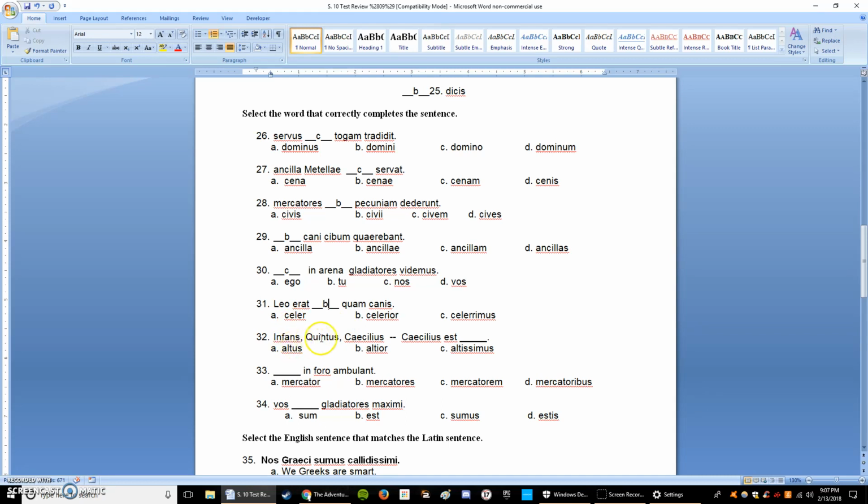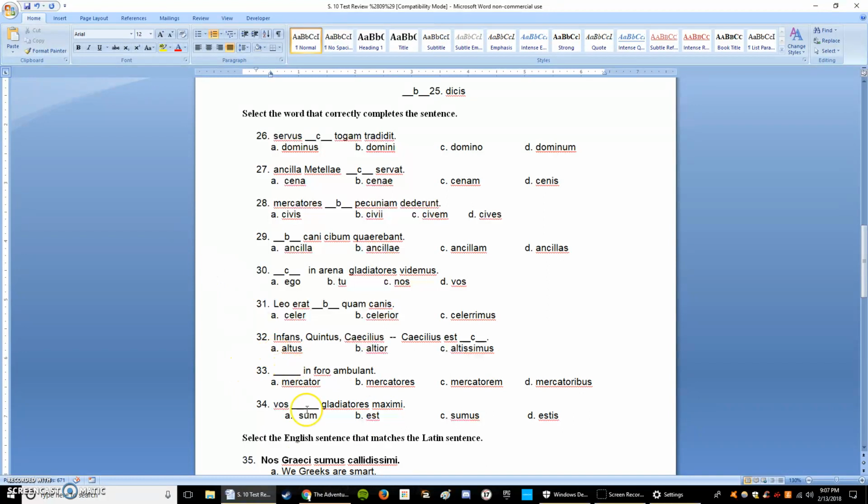Alright. Infans, Quintus, and Caecilius. Caecilius est blank. Okay, so these all mean tall. Altus means tall, altior means taller, and altissimus means tallest. Out of a baby, Quintus and Caecilius, Caecilius is the father of Quintus, and therefore way bigger than the baby, so he would be the tallest, altissimus.